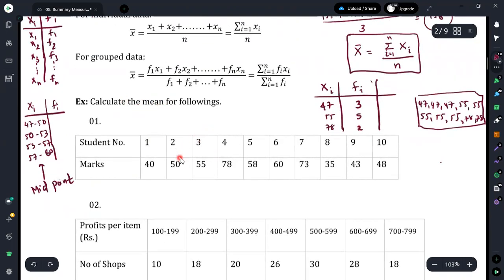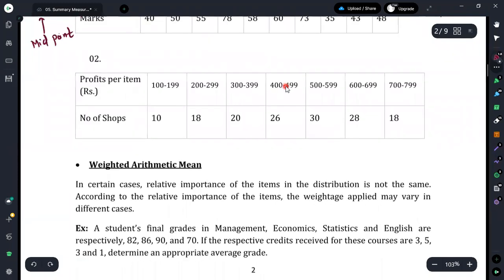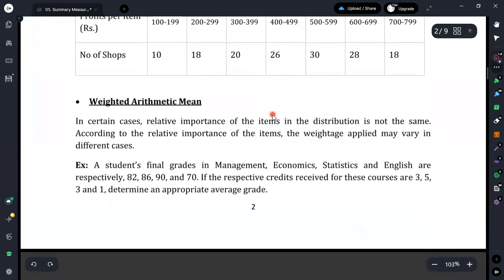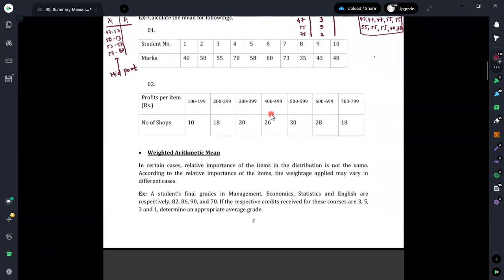Here you can see that the student number is given: 1, 2, 3, 4, likewise up to 10. We can identify that the student number is only for identification of the value for a particular student. Therefore, we can see that there are 10 observations obtained, for the marks. Then we can get the total to obtain the mean value.